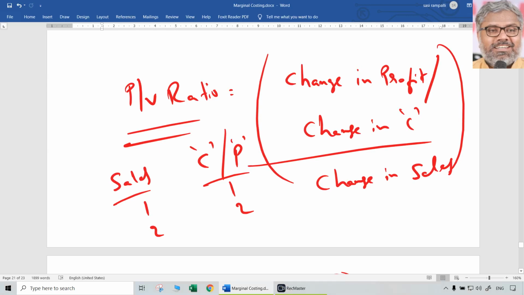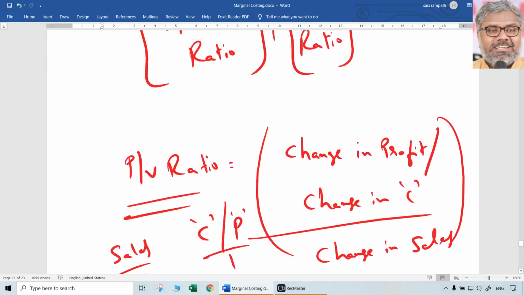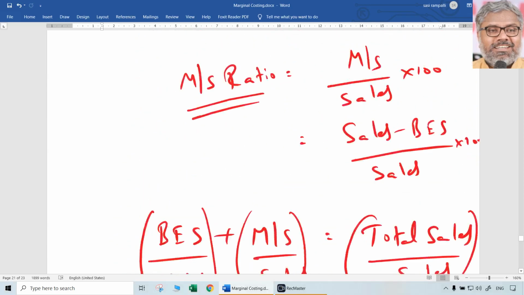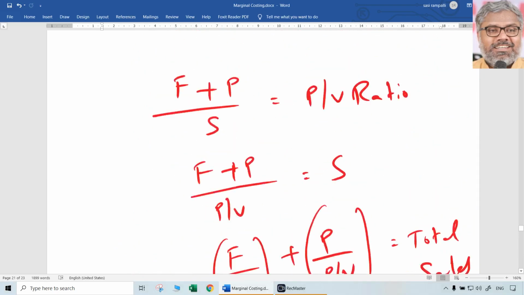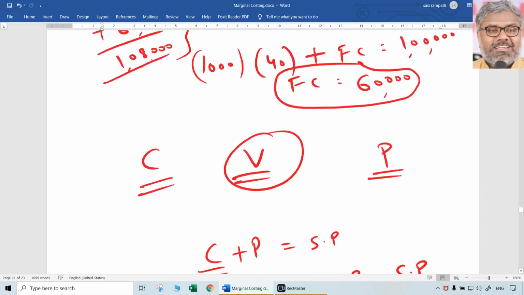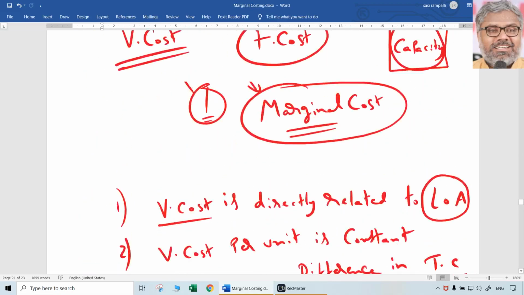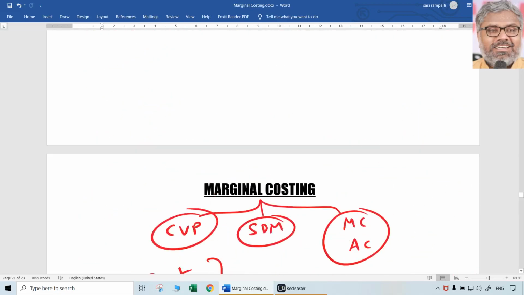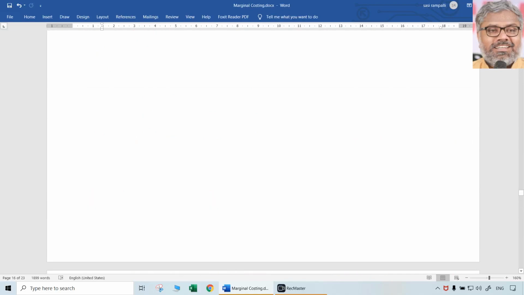That is very important, and another formula that can be applied in solving many problems. These are the various aspects of CVP analysis, cost, volume, profit analysis. Main terminology that you should remember and know here, as the formulae, and which will be applicable also in many questions, are contribution.